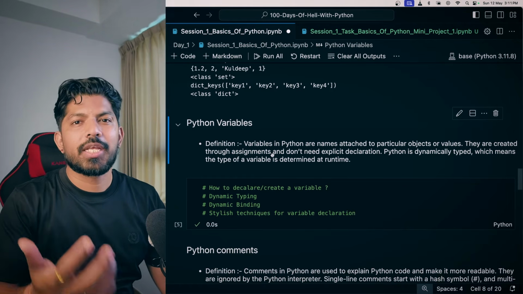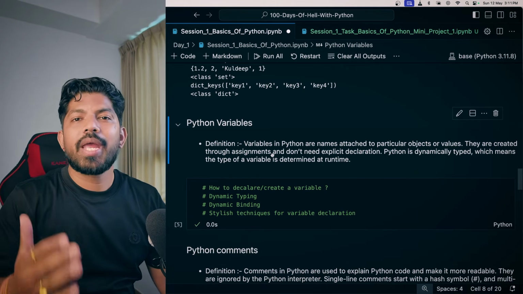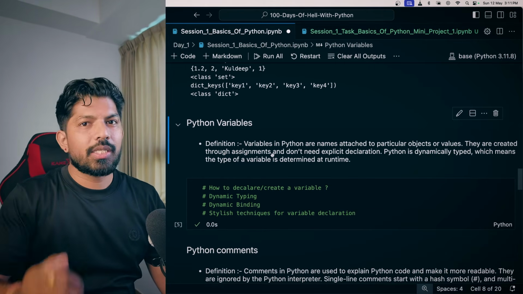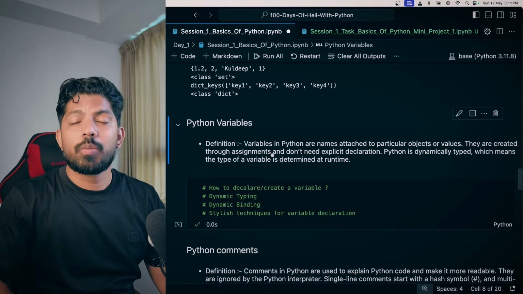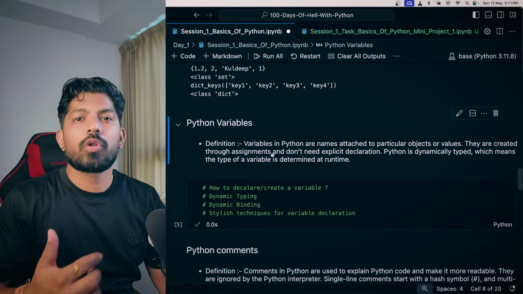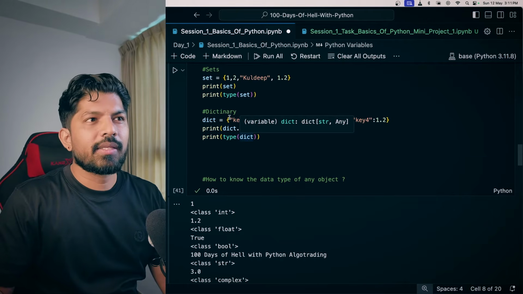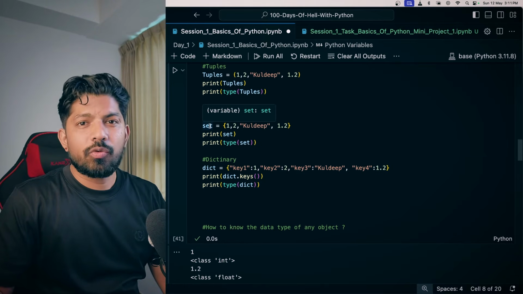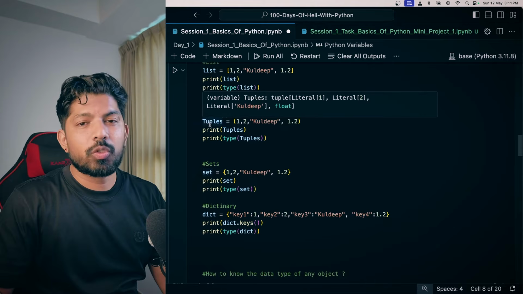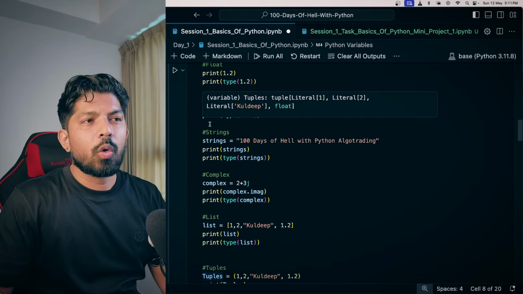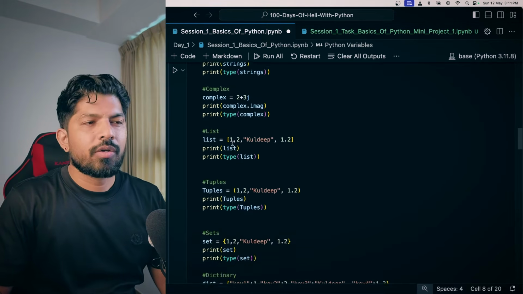Unlike other languages like C and C++, where we have to explicitly mention that this will be an integer and this will be a character or a float, whatever the value will be, right? So here we have already used variables, like here also set was the variable name, tuple was the variable name, list, and all these were variable names, right?